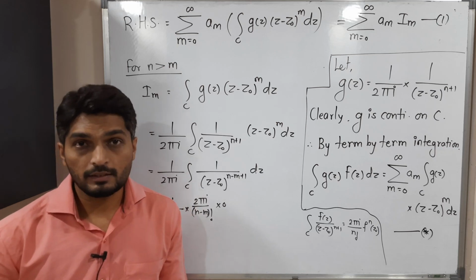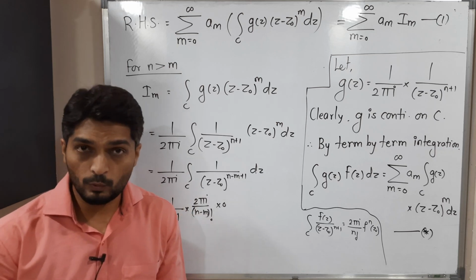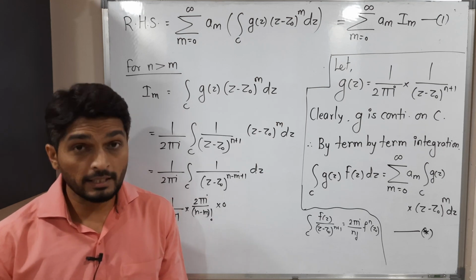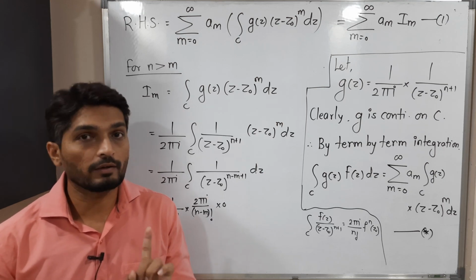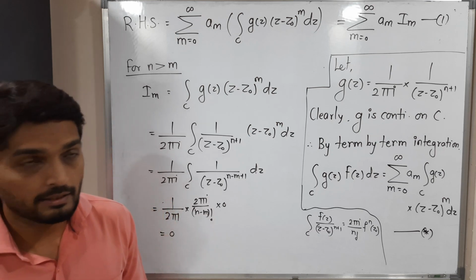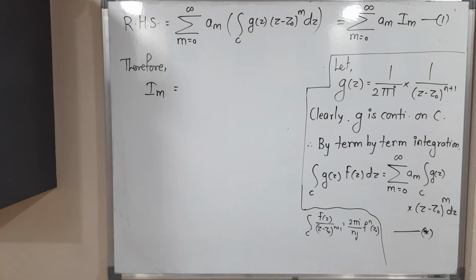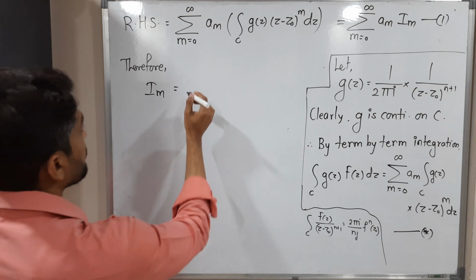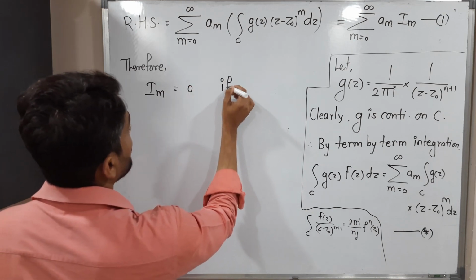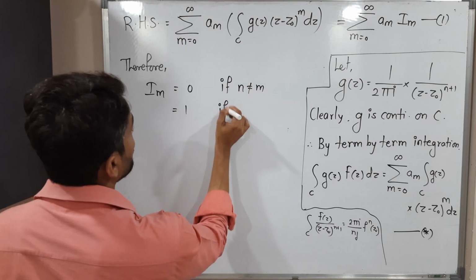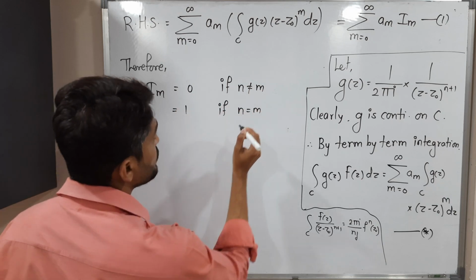In the first case, where n is less than m, we got 0. In the third case, when n is greater than m, the value is 0. And in the second case, where n is equal to m, we got the value 1. So let me mention that clearly, and then we will go back to equation number 1. Make a screenshot of it, then we will go further. Let us mention clearly: I_m is equal to 0 if n is not equal to m, and it is equal to 1 if n is equal to m.